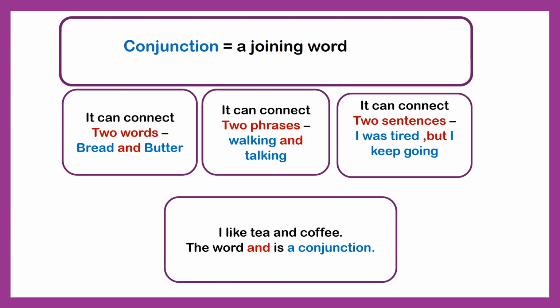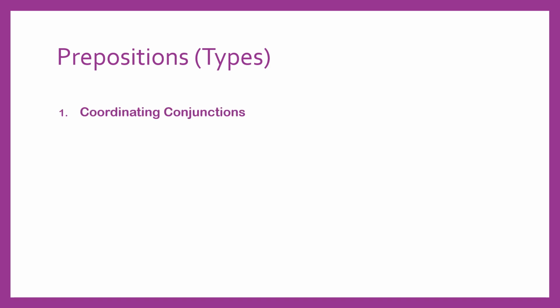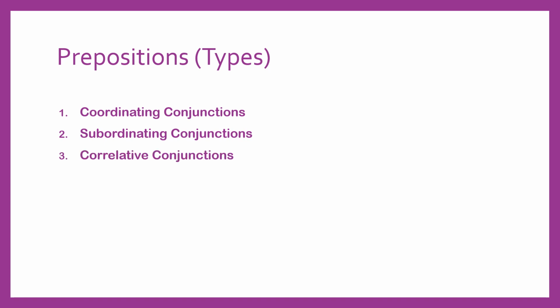For example, I like tea and coffee. The word and is a conjunction that is connecting tea and coffee. Next, conjunction types: coordinating conjunctions, subordinating conjunctions, correlative conjunctions, and conjunctive adverbs. We will explain each type in future lessons.